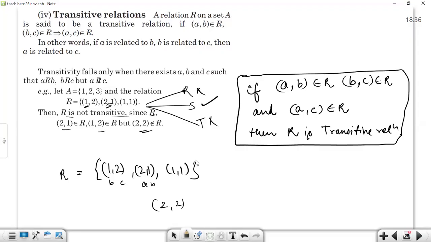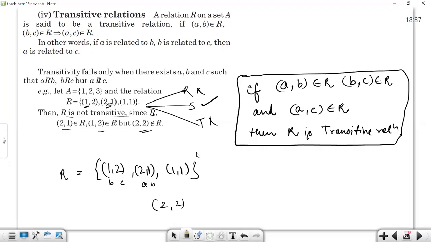You have to just look for the condition, look where the condition is failing. If it is failing, then only we'll declare that the given relation is not transitive. And if our condition is not failing anywhere, then definitely it is a transitive relation. Any doubt?